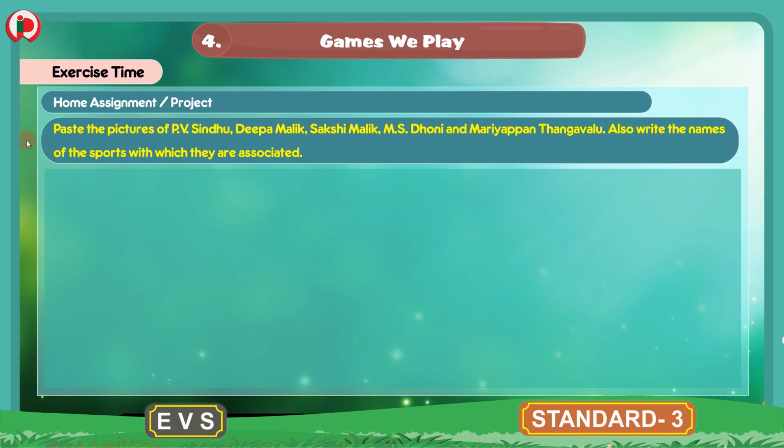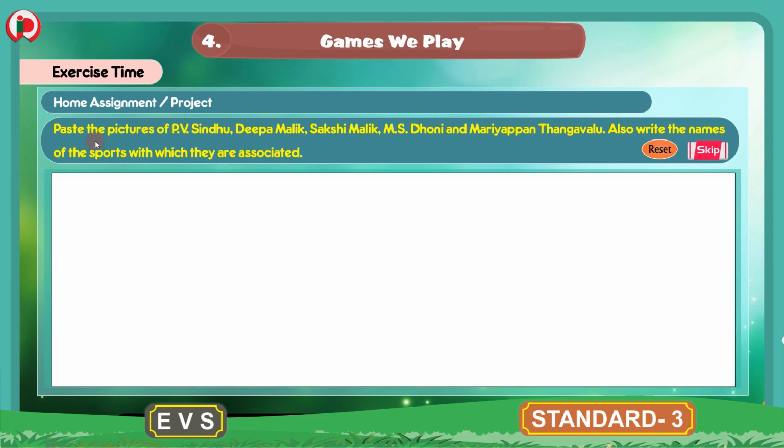Children, the next section here is home assignment / project. So in this home assignment / project, what is the activity given here? Let's read the heading here. Paste the pictures of P.V. Sindhu, Deepa Malik, Sakshi Malik, M.S. Dhoni and Mariyappan Thangavalu. Also write the names of the sports with which they are associated.